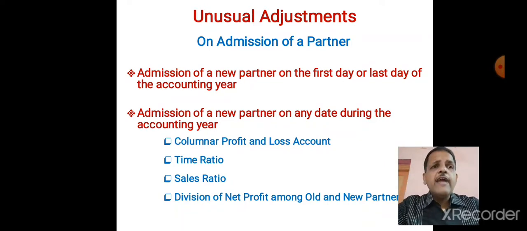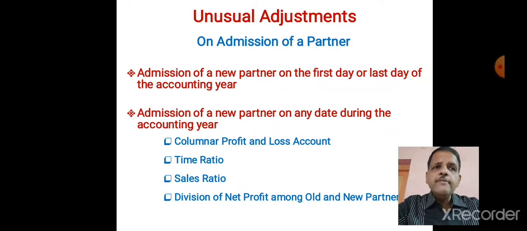Let us say our accounting year is from 1st April to 31st March, and one partner enters our organization on 1st July. What will happen? Our accounting year is of 12 months from 1st April to 31st March. And this Mr. X has entered in the partnership firm on 1st July.